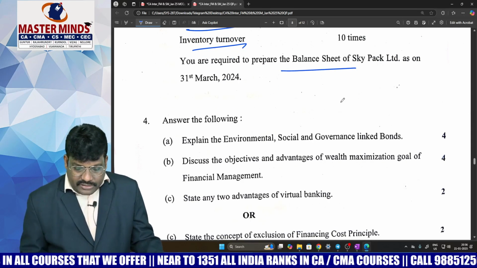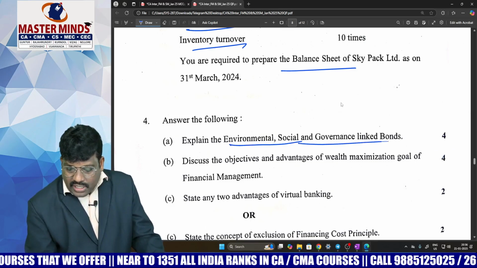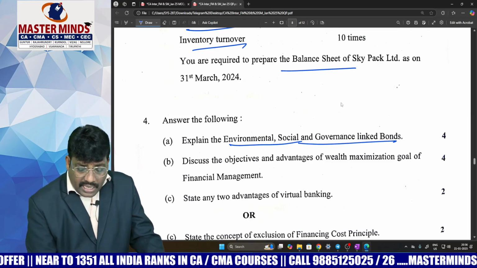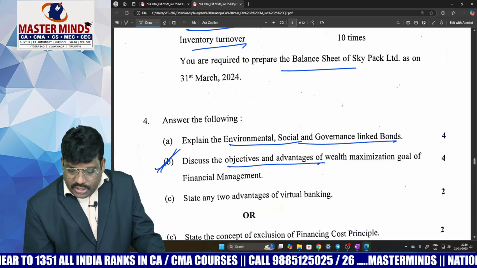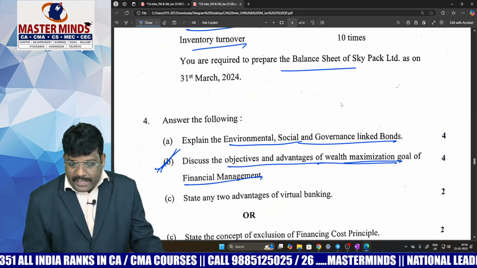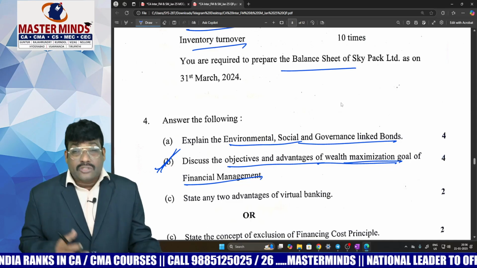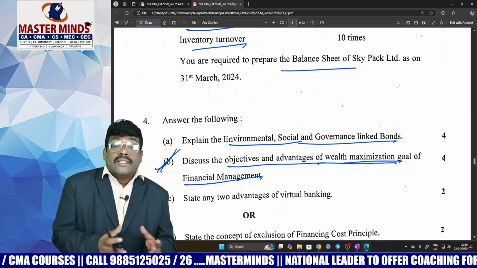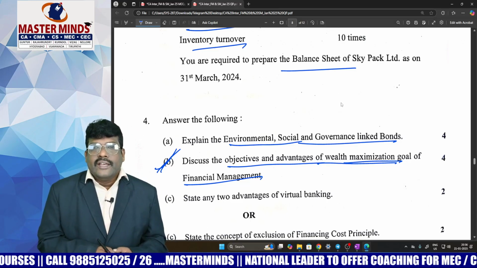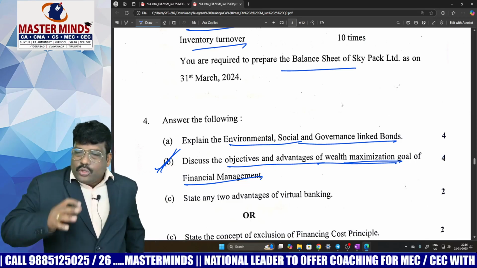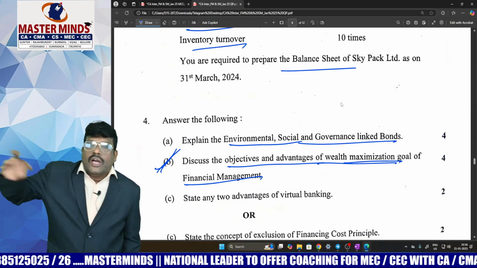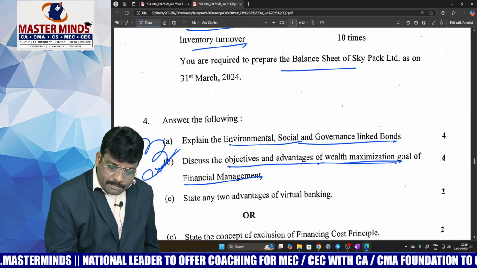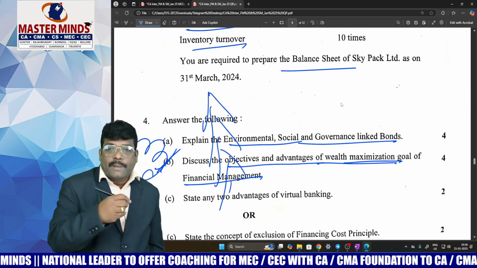And coming to the theory part, explain the environmental, social and governance linked bonds. It is one of the types, the various types of bonds we discussed. And one of the evergreen questions: discuss the objectives and advantages of wealth maximization of financial management. There are two major objectives: profit maximization and wealth maximization. Wealth maximization is a long-term objective which considers risk, quality, government rules and regulations. It is a wider objective, everything. Short-term is profit maximization, and long-term is wealth maximization. You remember I also drew a tree and explained how profit maximization and wealth maximization differ.